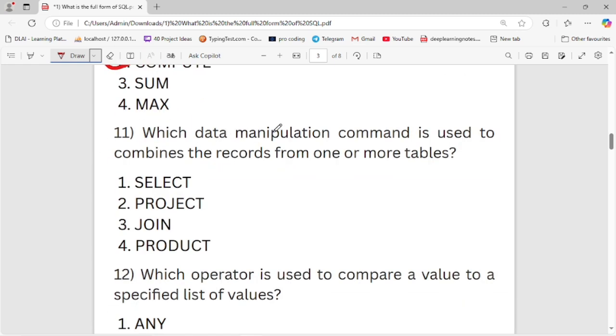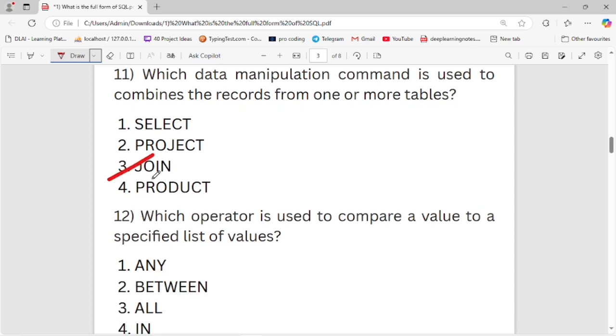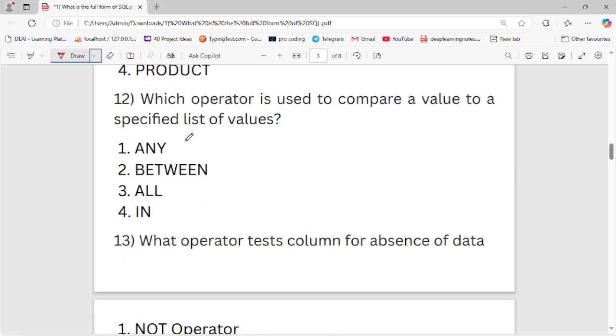Which data manipulation command is used to combine records from one or more tables? First option is select, second is project, third is join, and fourth is product. Third option is the right option to combine records from one or more tables. Now let's move to the next question.